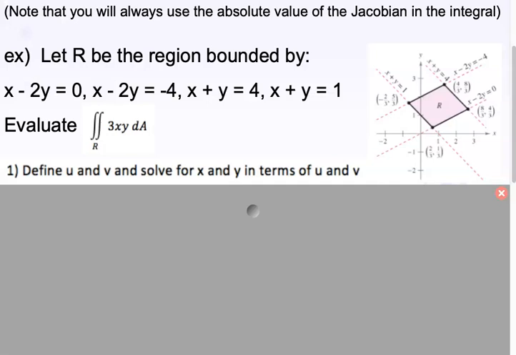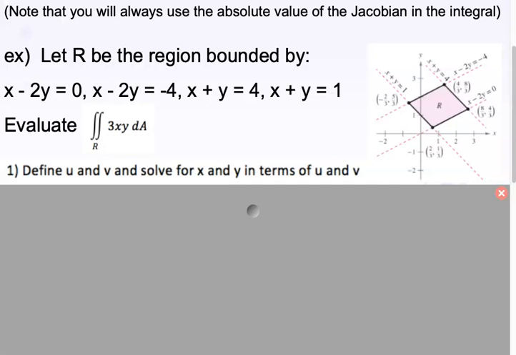So if it's presented in slope-intercept, rewrite it in standard form, and then you'll be looking exactly like this. There's not a lot where you actually have to do it tonight. A lot of it is just matching and looking at stuff. So we're going to evaluate the double integral over that region of 3xy. This could be z equals 3xy, and we're finding a value. So we're going to evaluate this double integral.